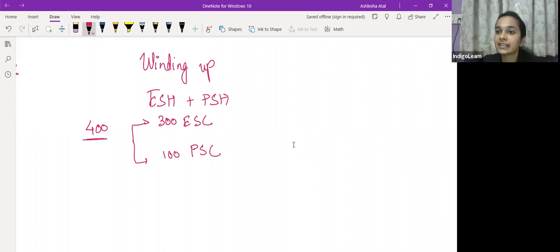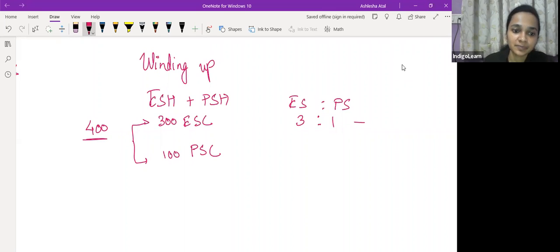So what would be the ratio of equity share capital to preference share capital here? 3:1 is the ratio of equity share capital to preference share capital. We have this ratio now.